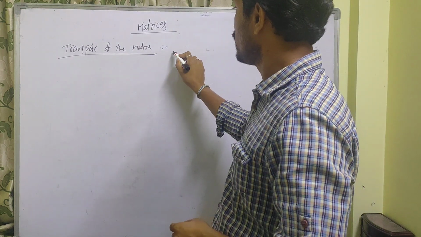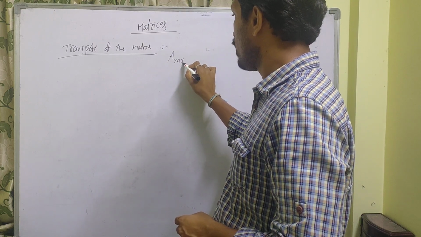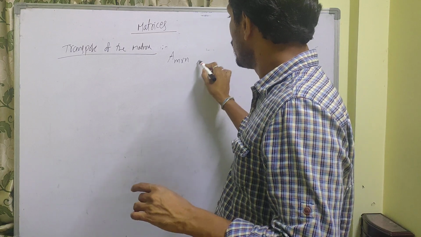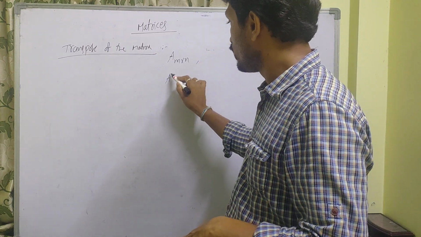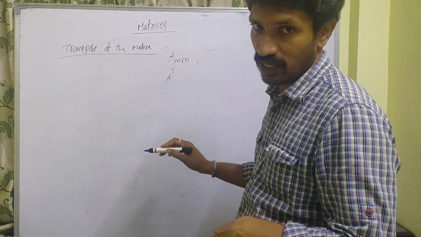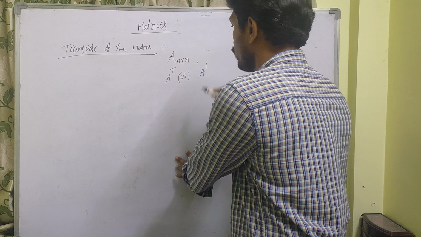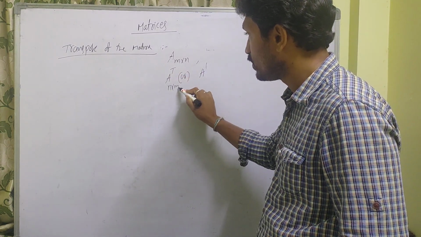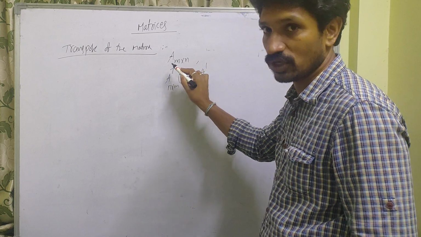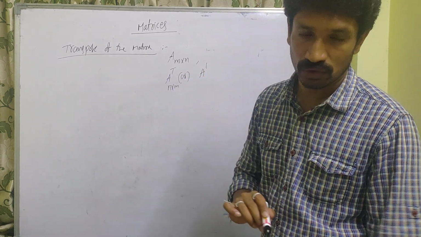Let us take A is a matrix of order m by n. Then its transposition is denoted with A transpose, A power T or A dash. And this order is n by m. Reverse: m becomes n, n becomes m. That means rows become columns, columns become rows.